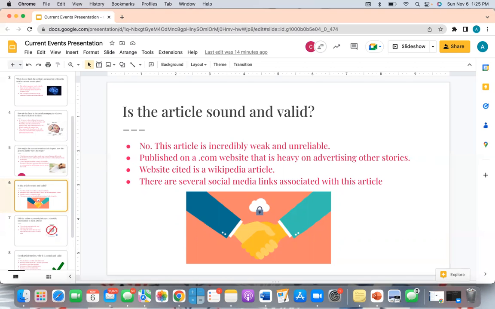As we know, Wikipedia is incredibly unreliable as it can be edited by anyone at any time. This article is also associated with several social media links such as Twitter and Facebook. Social sharing apps are not a great way to spread reliable information.